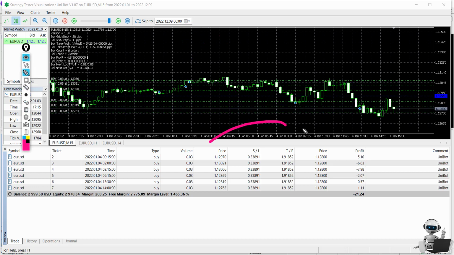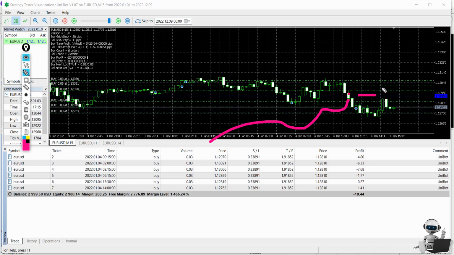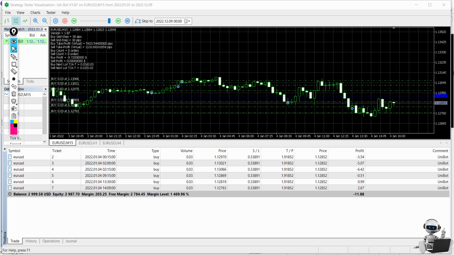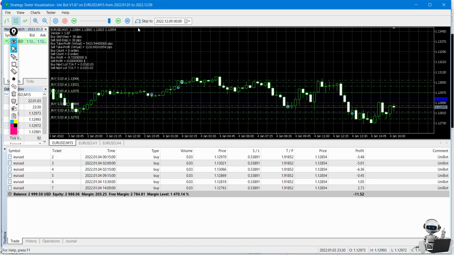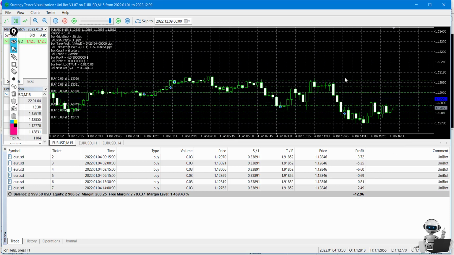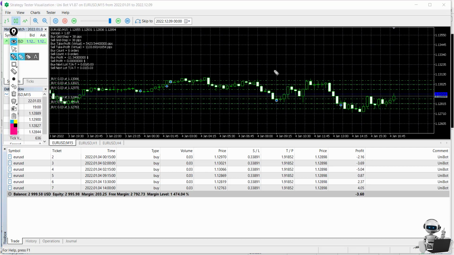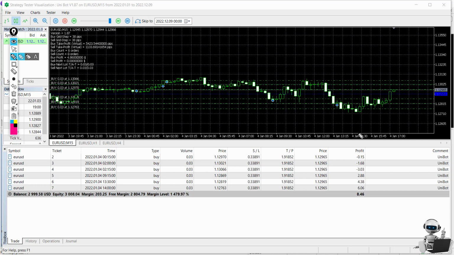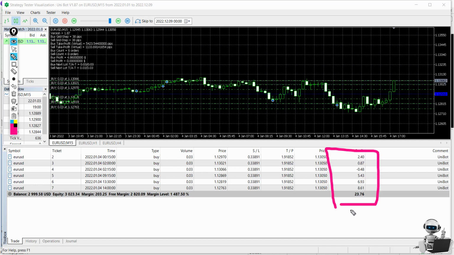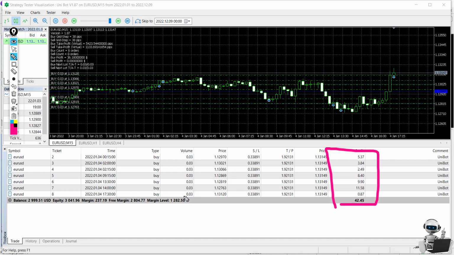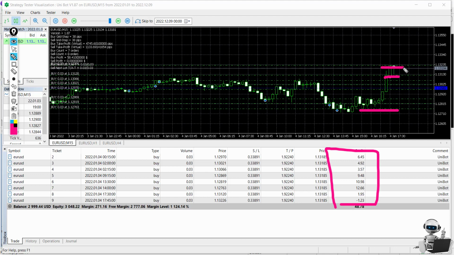When the price hits back to the original, it will close with profit. So that's how it closes the profit. Let me show you what will happen next. Let us just be a little bit patient. So you can see the price is currently trending up and down, and the EA is still holding the trades. Whenever they are in profit, the EA will close them and go to another phase. You see we have another buy here. So that's how it works. It buys there and it buys there as well.